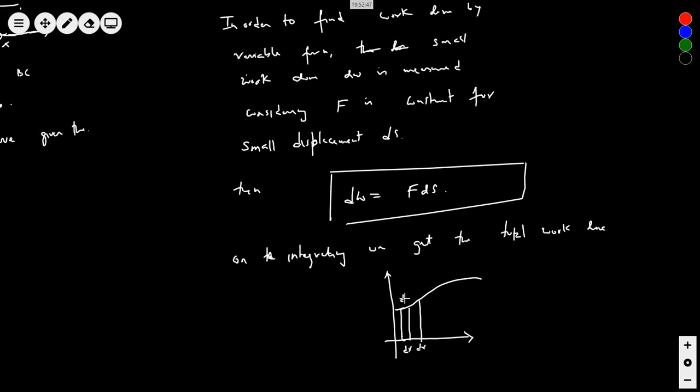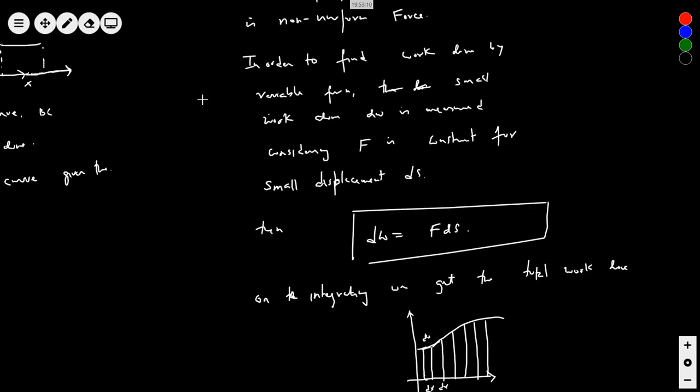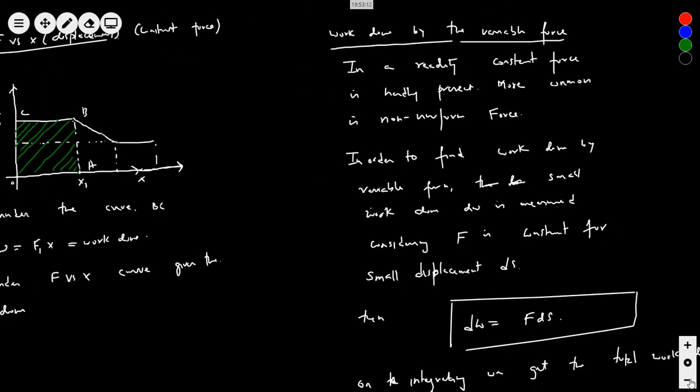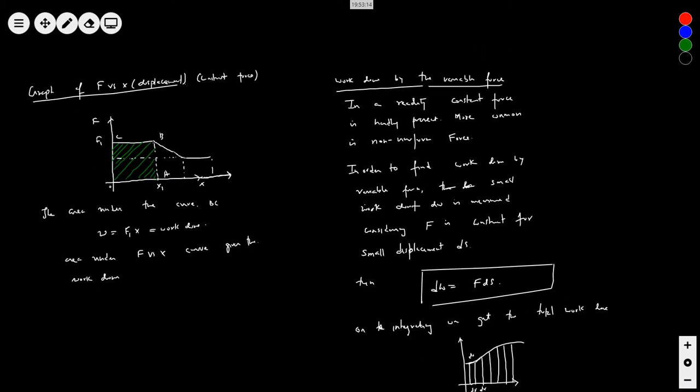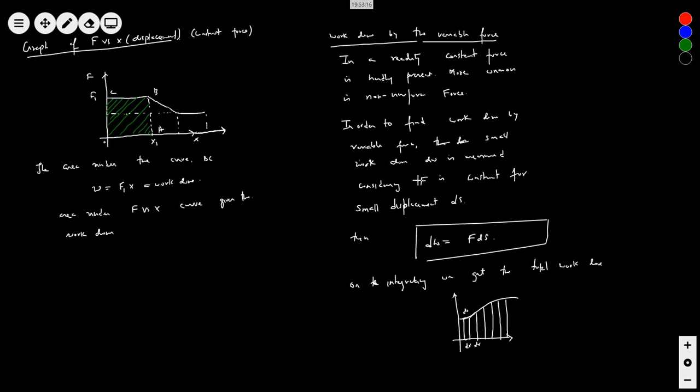So for this there will be small dW. We consider that from this to this the force is constant, from this to this the force is constant, and so on. The total work done will be obtained by integrating or adding all these small rectangles in the curve. If you don't understand, no problem. When you do integration in class 12, it will get clear. May I clean it? Yes, sir.